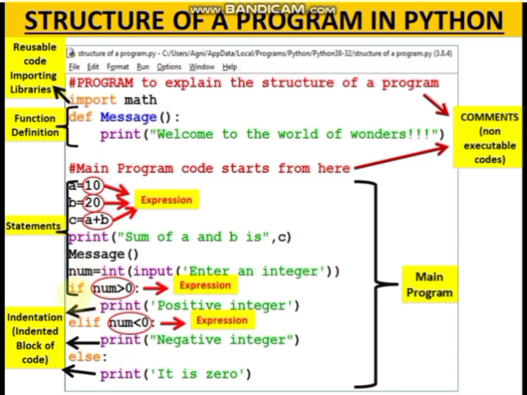We learned initially that the Python programming language is case sensitive, so you have to write in lowercase, that means in small letters. Certain conditions are there with the if expression, and there is a gap, which is indentation. Blocks are indented; you will learn later what indentation is. So this is your main program, and this is all about the structure of a Python program.